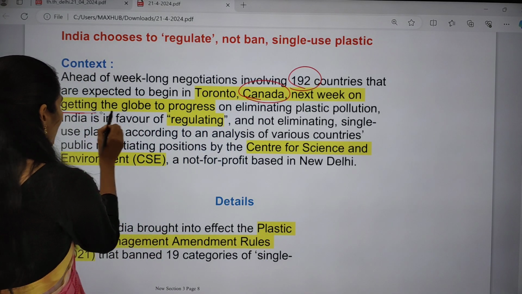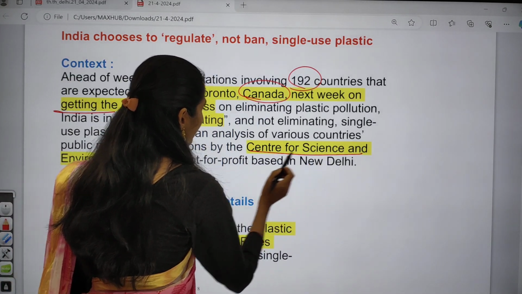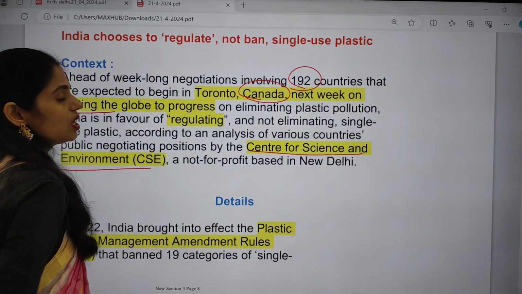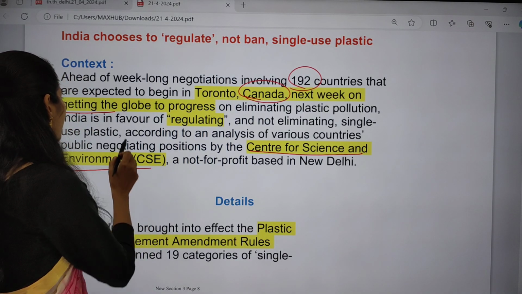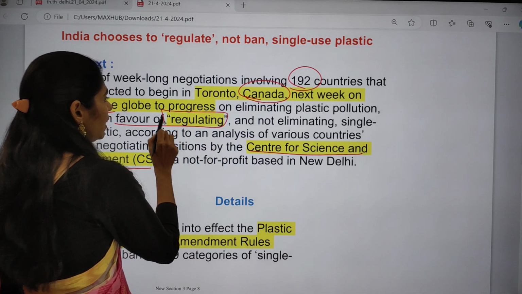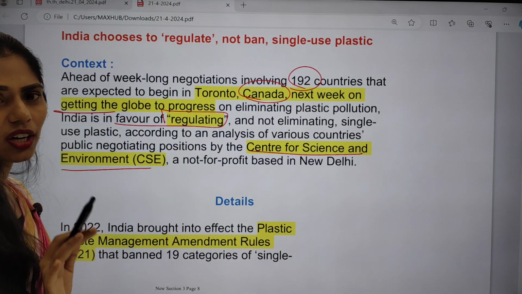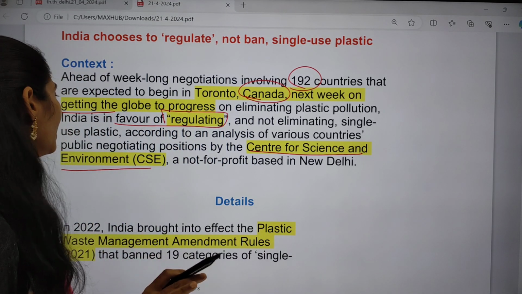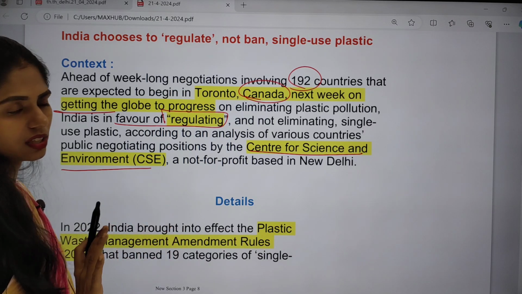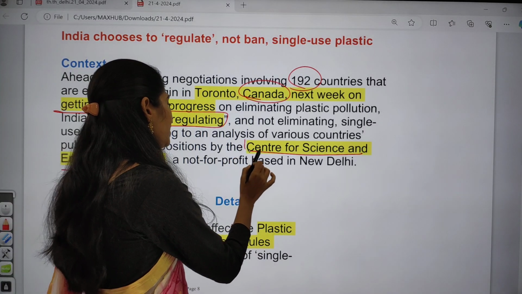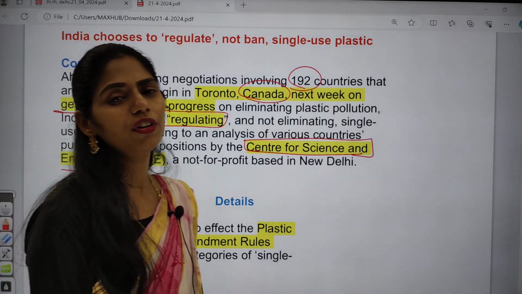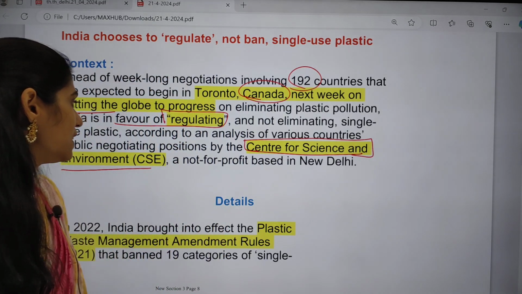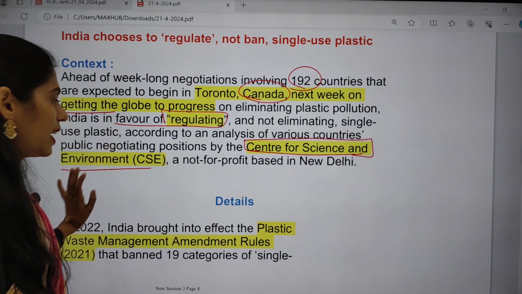Actually, one study by the CSE, that is the Centre for Science and Environment, which is a not-for-profit organization, says that India is in favor of regulation. India is not in favor of banning or eliminating single-use plastics. This is mainly said by this non-profit organization, CSE. So this is the context.